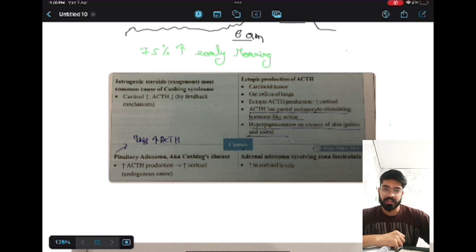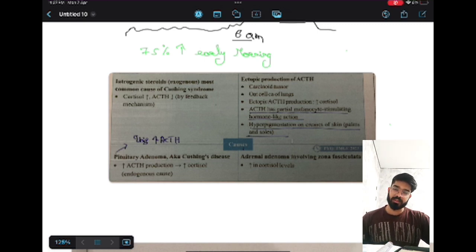You also have to pay attention here that as soon as the ACTH level increases, there will be a clinical presentation of hyperpigmentation in the patient. On the palms and soles, there will be hyperpigmentation, a blackish coloration, because when ACTH production increases, it will stimulate the melanocyte hormone secretion. So it will cause hyperpigmentation when there is an increase in the ACTH level, which will be due to carcinoid tumors and pituitary adenoma.